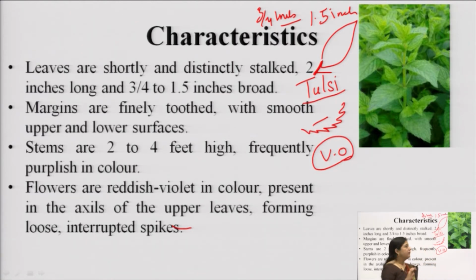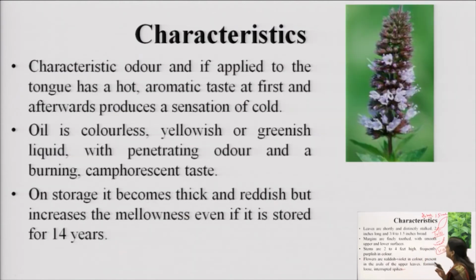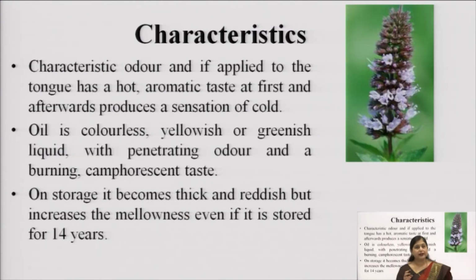That is why the surface is very smooth, because there are many minute small structures present. The stem is around 2 to 4 feet in height, maximum 4 feet is more than what is normally found. So it is around 3 feet maximum height, and the stem is generally purplish in color, not very greenish. The flowers are just like the tulsi plant you have already seen.